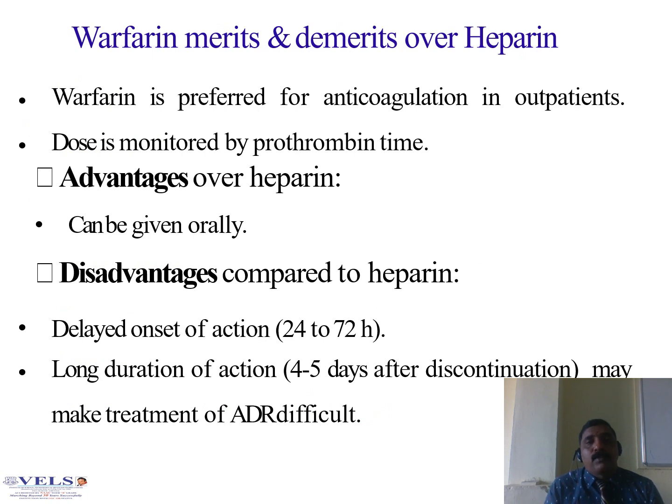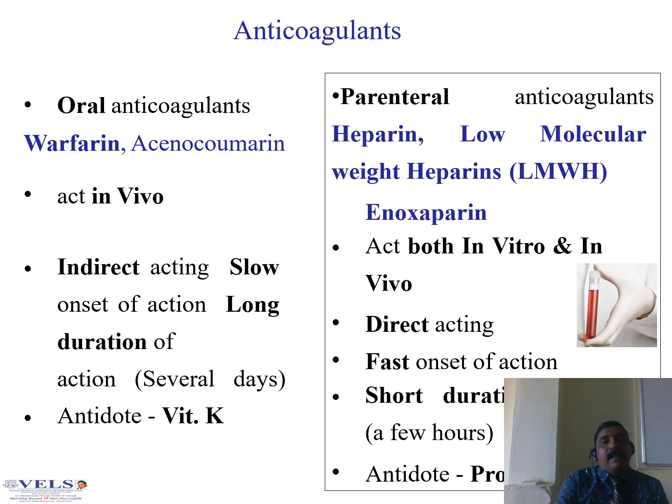Warfarin merits and demerits over heparin. Warfarin is preferred for anticoagulation in outpatients. Dose is monitored by prothrombin time. Advantage over heparin: it can be given orally. Disadvantage compared to heparin is delayed onset of action and longer duration of action, 4 to 5 days after discontinuation, which may make treatment of adverse drug reactions very difficult.